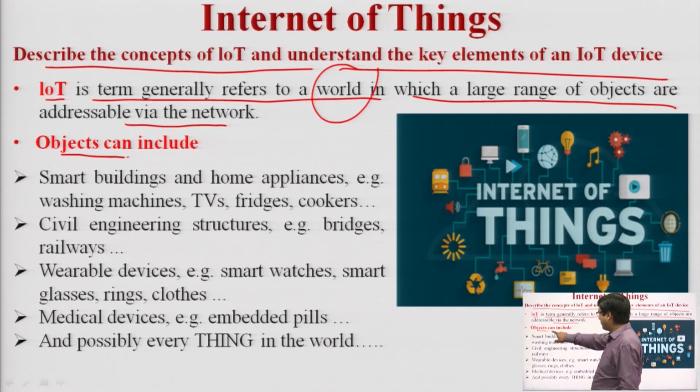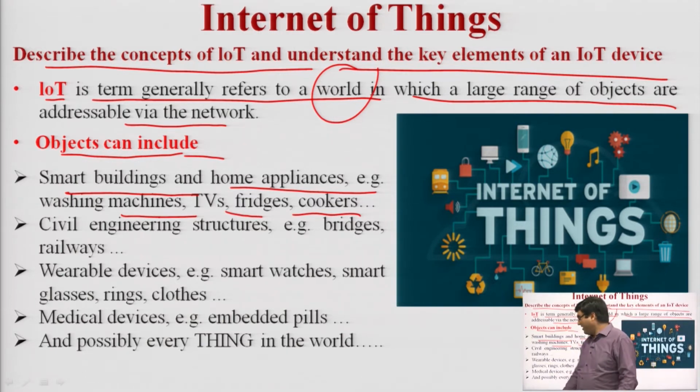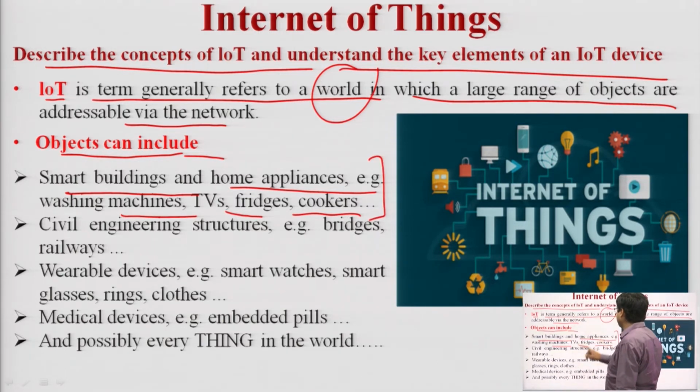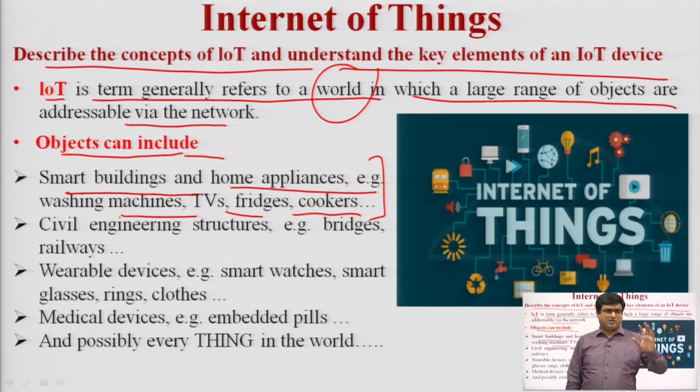So objects, we are talking about things or objects. What type of objects? These include smart buildings and home appliances. For example, washing machines, TV, fridge, cookers, all are using the IoT concept. These are embedded devices, and these embedded devices are communicating with each other through the IoT. Smart buildings, what is the meaning of smart buildings? Buildings which use the concept of IoT, like smart lighting systems, smart kitchens, smart washrooms, etc.